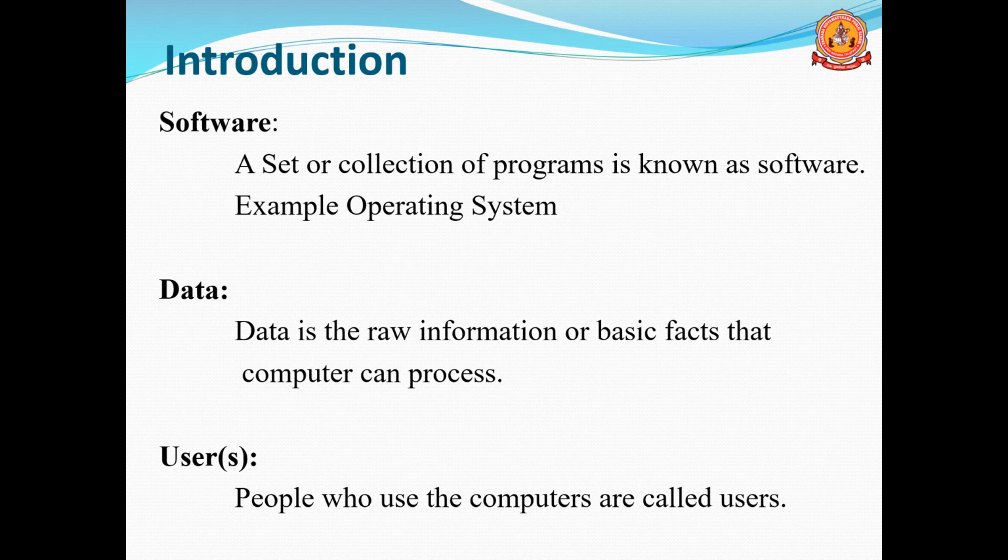Next comes data. So what is data? Data is the raw information or basic facts that a computer can process. For example, if you want to perform a particular task, then some data, some things are required.